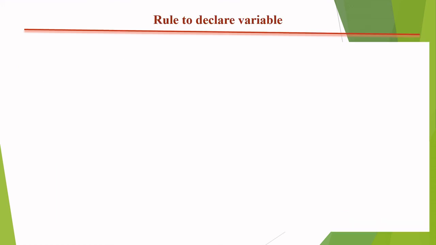So let's go through the rules to declare a variable. Why do I go through the rules to declare a variable? Because I already told you that before calling anything, we need a variable declaration, like a particular address to post anything. So first point, a name is given to a memory location.